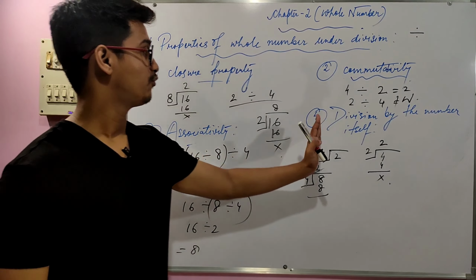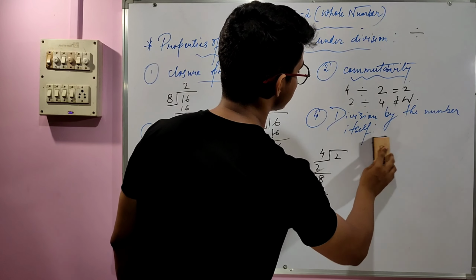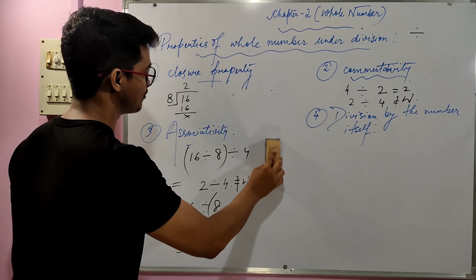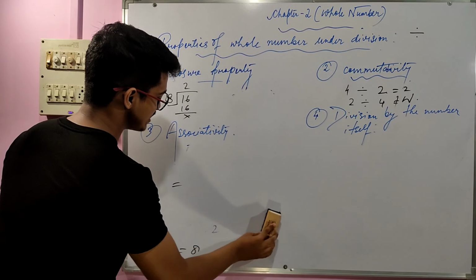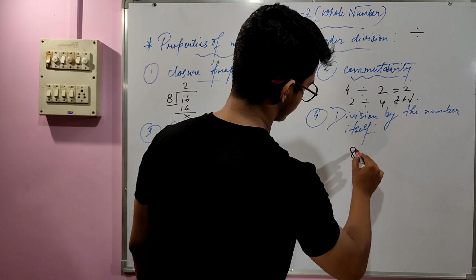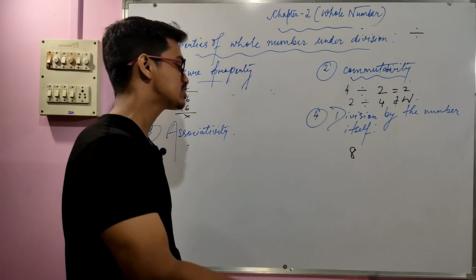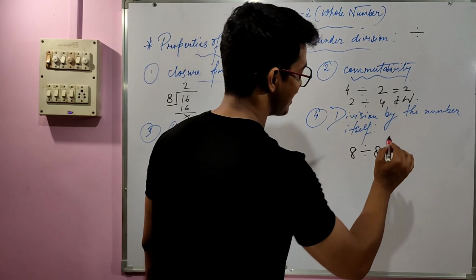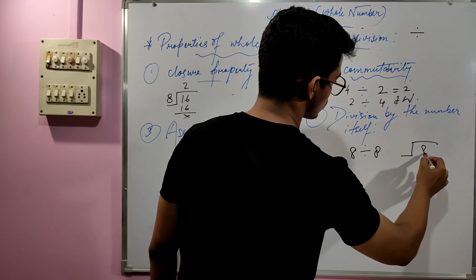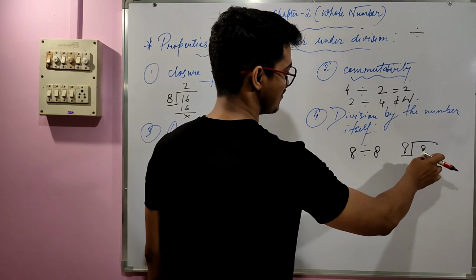Now let's jump into the fourth part, that is division by a number itself. What do you mean by division by a number itself? Itself means it is being self divided with that particular number. So let's say if I take one number as 8, that is the number, and it is being self divided. Self division means 8 divided by 8. So the divisor is 8 and the dividend is 8.